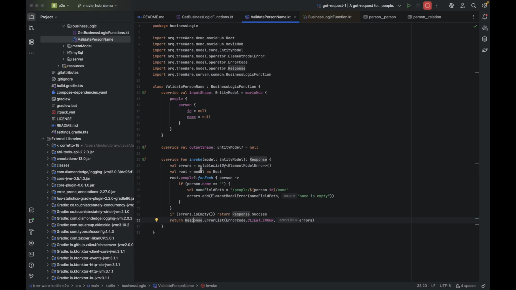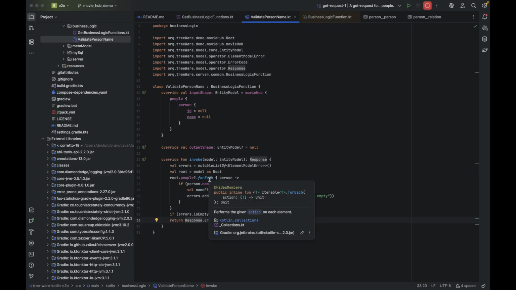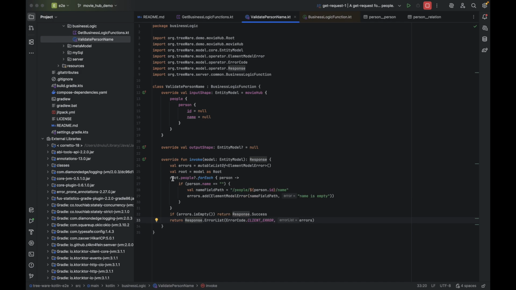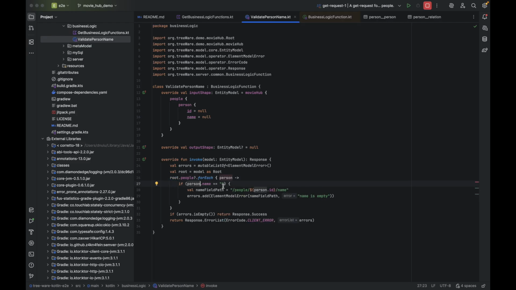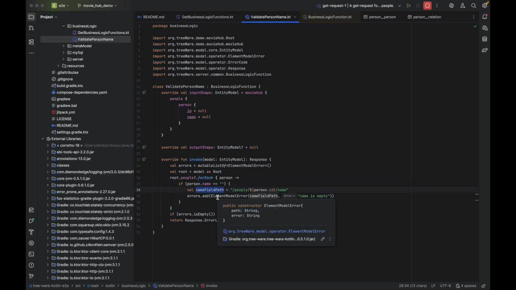Since the set request is a bulk request, it might be setting one or more people. So we have to iterate through the list of people, and if the person's name is an empty string, then we create an error.